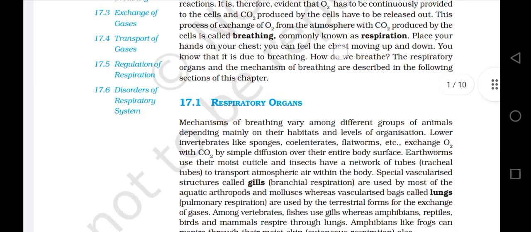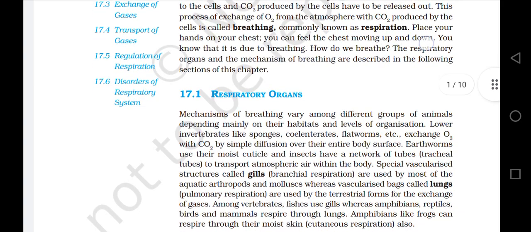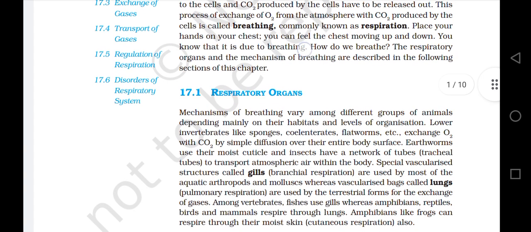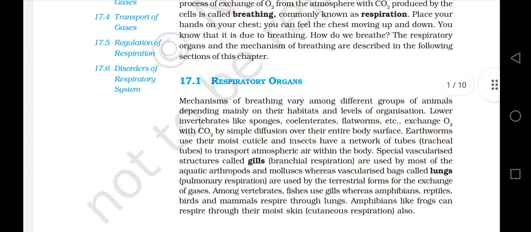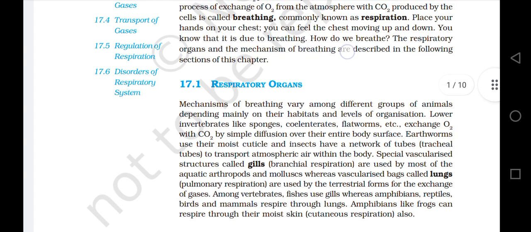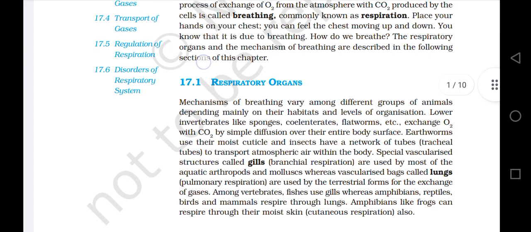Place your hands on your chest. You can feel the chest moving up and down. You know that it is due to breathing. How do we breathe? The respiratory organs and the mechanisms of breathing are described in the following sections of this chapter.